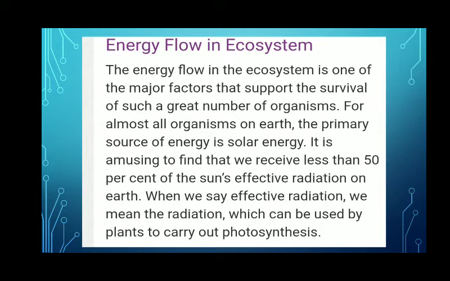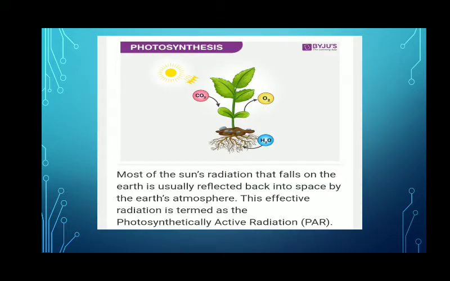And it is astonishing to find that we receive less than 50% of the sun's effective radiation on earth. Effective radiation is the radiation which can be used by the plant to carry out the process of photosynthesis. Photosynthesis is when a plant uses carbon dioxide and water to prepare food, and oxygen gas is released in the presence of sunlight and chlorophyll.